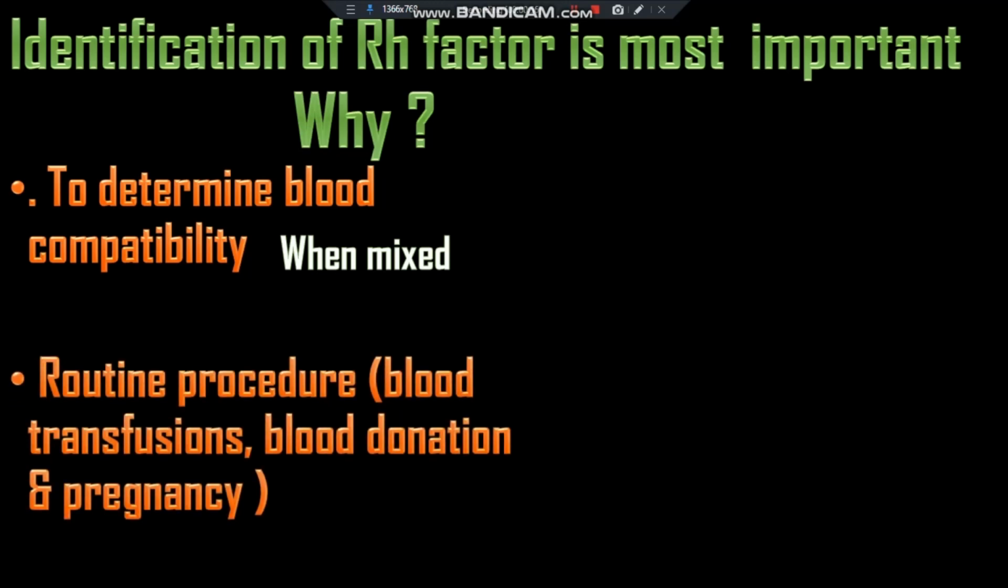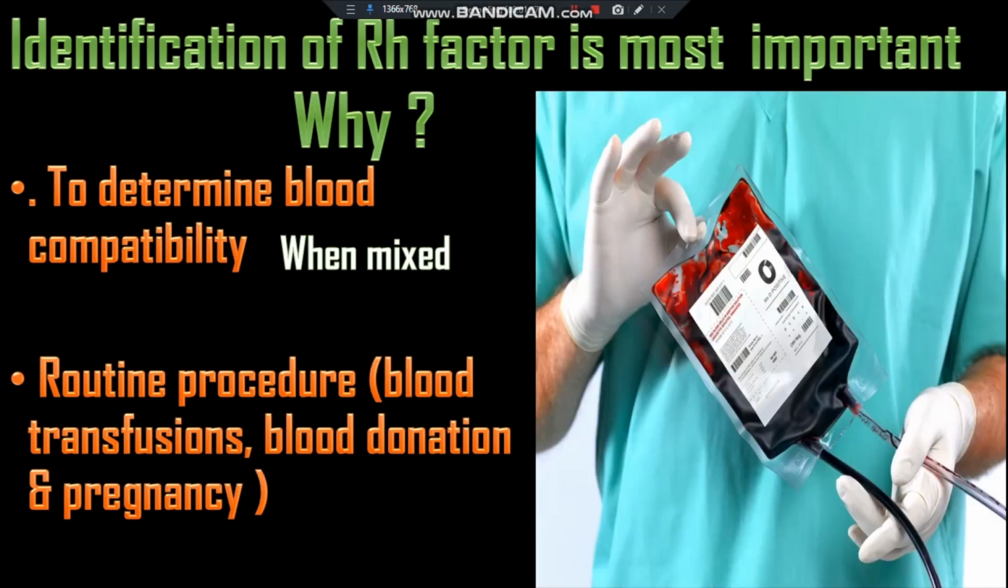Next, the routine procedure. Checking for blood compatibility is a routine procedure during blood transfusion, blood donation and pregnancy. The Rh factor is important in blood donation and transfusion. For example, an Rh negative person can only receive Rh negative blood.